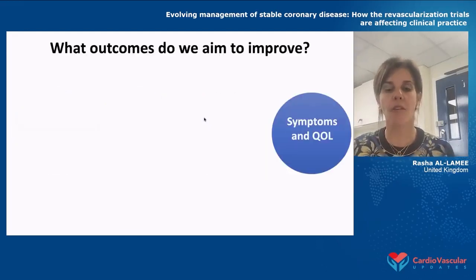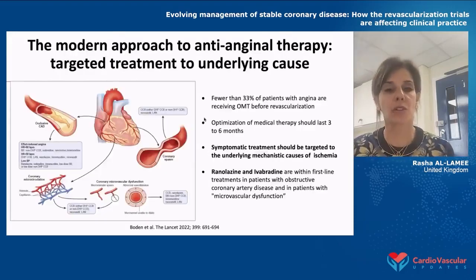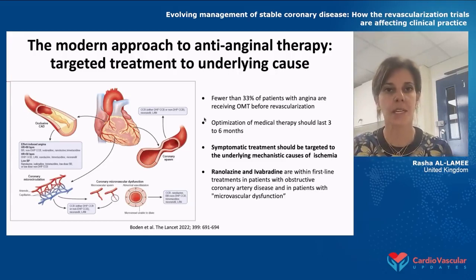So now let's think of our next major outcome, which is symptoms and quality of life. And here we can again think about our treatment options. We know that we have anti-anginal therapies and that these improve symptoms and quality of life for those patients with angina. We'd like very much to propose that in terms of our anti-anginal therapy, we really offer a modern approach these days. Rather than a kind of stepwise approach from beta blockers and calcium channel antagonists to the next agents, when choosing your anti-anginal agent, you think about the pathophysiology that might be causing the pain, and you tailor your medical therapy based on that.